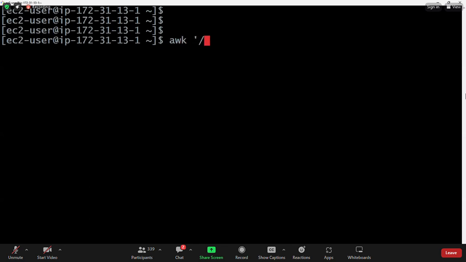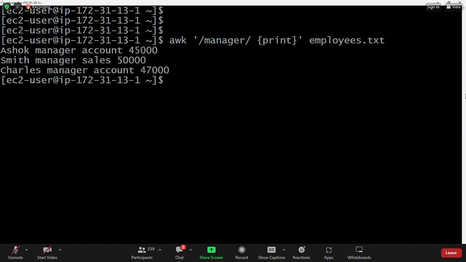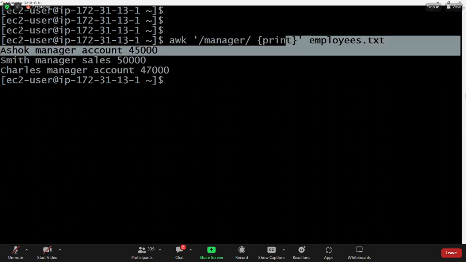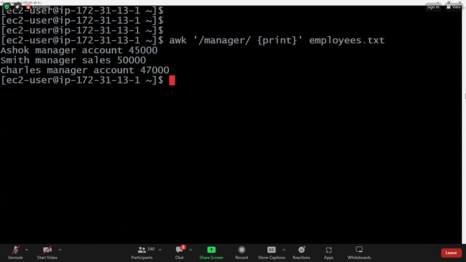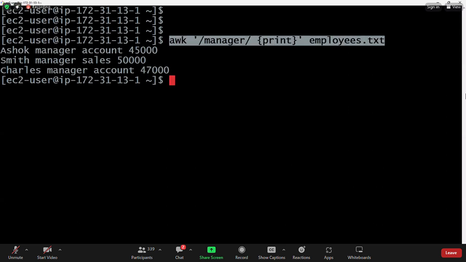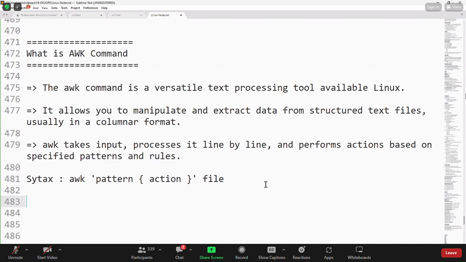The awk command with /manager/ and print. I want to print that data belonging to this file. Now only the managers' data is printed. This command prints only the employees having the manager role in this text file. The same thing can be done by using the sed command also. You can print the data using the sed command also. But awk is a more advanced processing command in Linux.